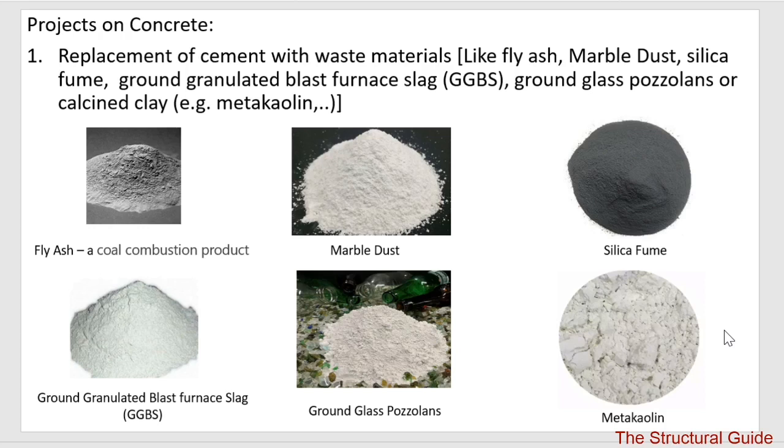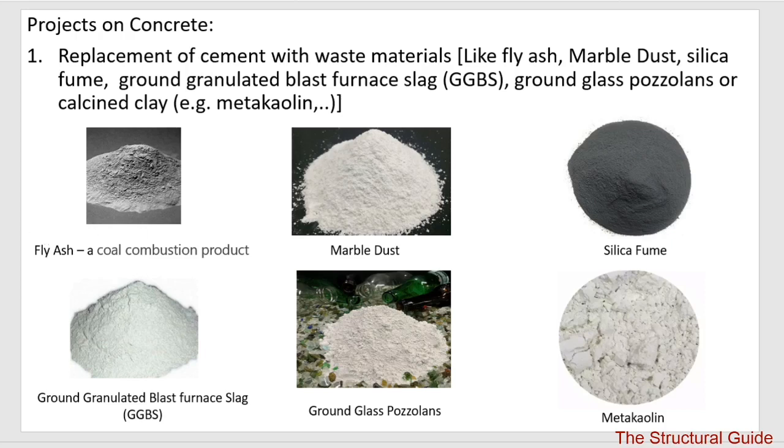By replacement of cement with waste material, we can save cost and environment by utilizing the waste product in place of cement. Waste products may be fly ash, that is a coal combustion product, marble dust, silica fume, GGBS, glass powder, and metakaolin. These are all waste products. We can replace cement with these.